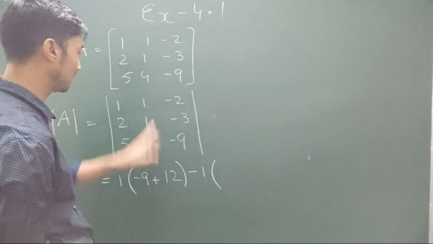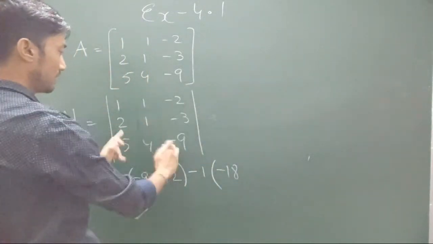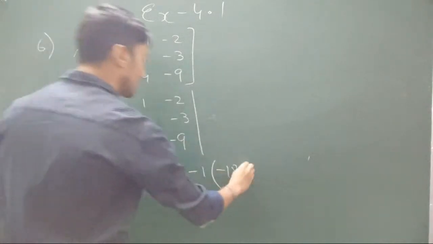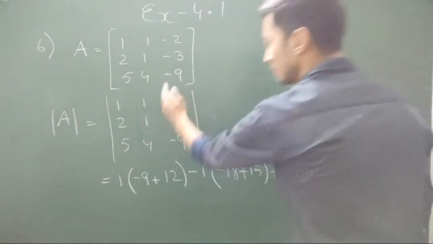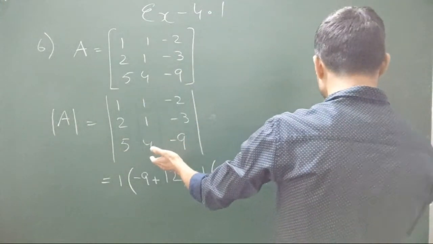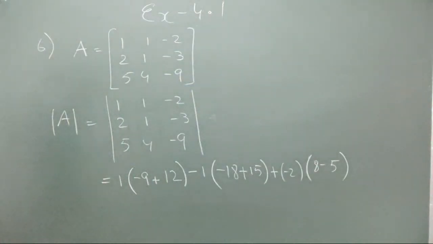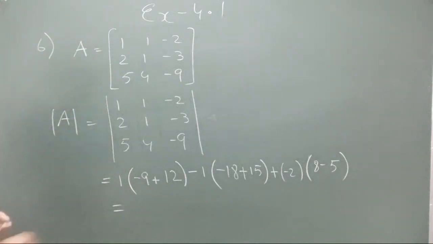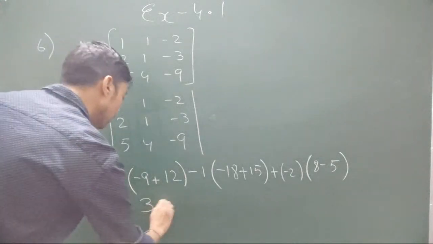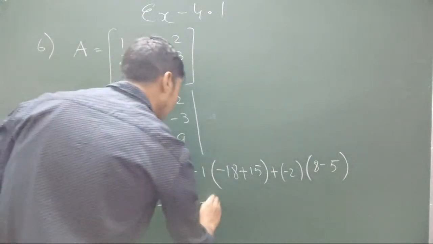Okay, minus 1 into 2 nines are minus 18. Minus 18, minus 5 threes are 15, minus minus plus 15. Plus minus 2 into 2 fours are 8, minus 5. So that's 3 minus minus 3 minus 2 into 3.